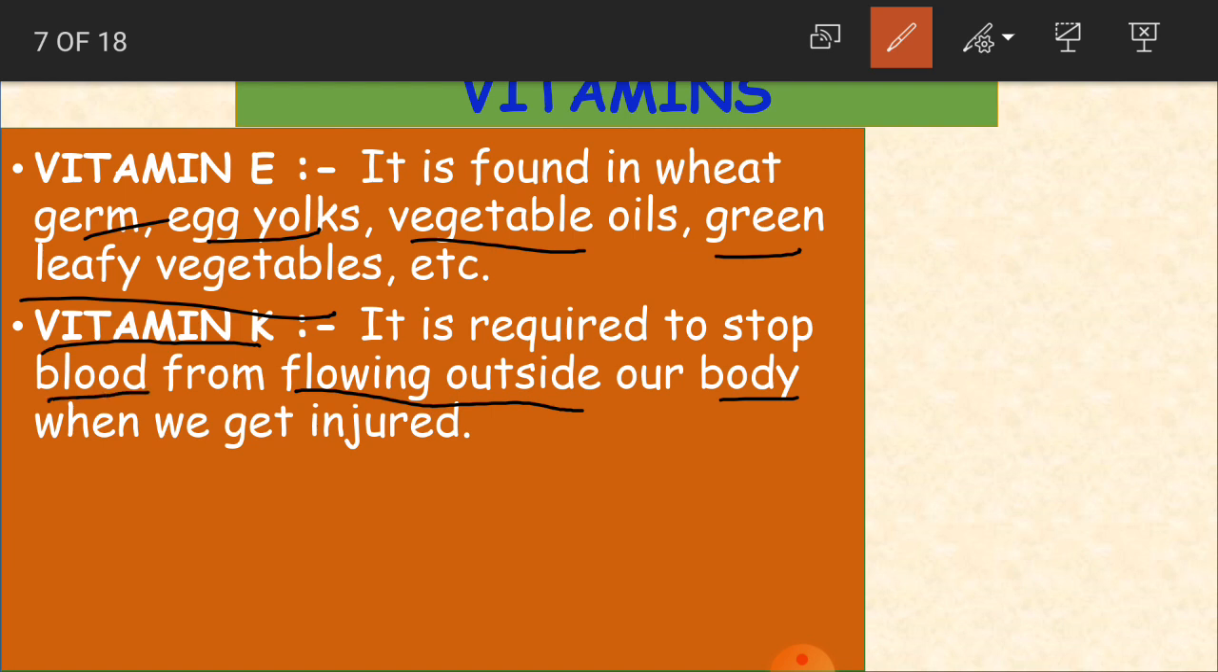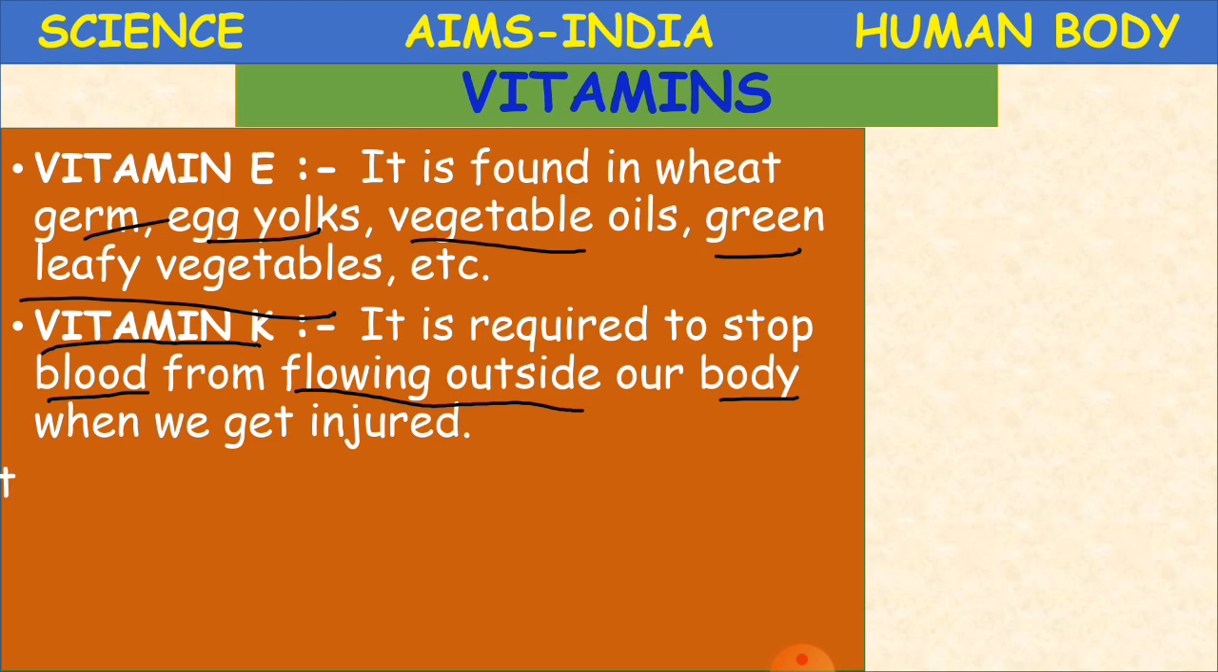Okay, children. And this vitamin K is available in leafy green vegetables, mostly in spinach and broccoli type of leafy vegetables. So you have to take a large amount of spinach and broccoli type of leafy vegetables to get this vitamin K. Clear, children? Okay.